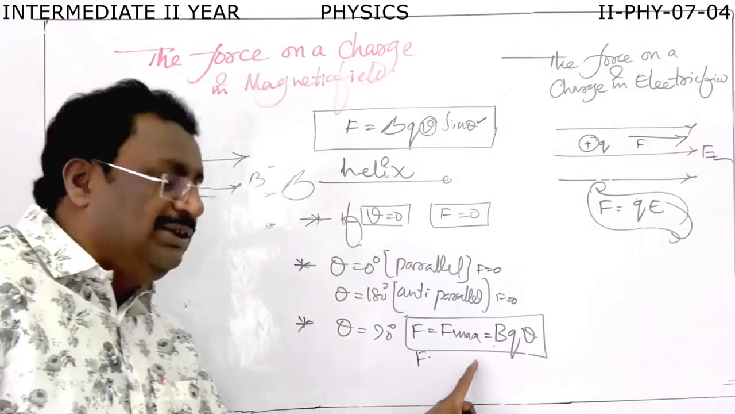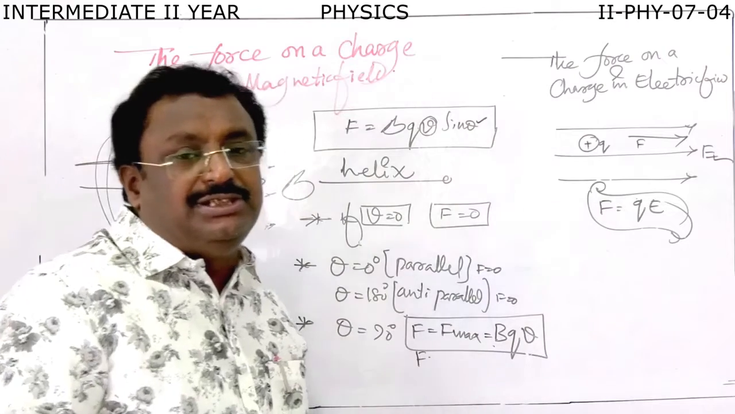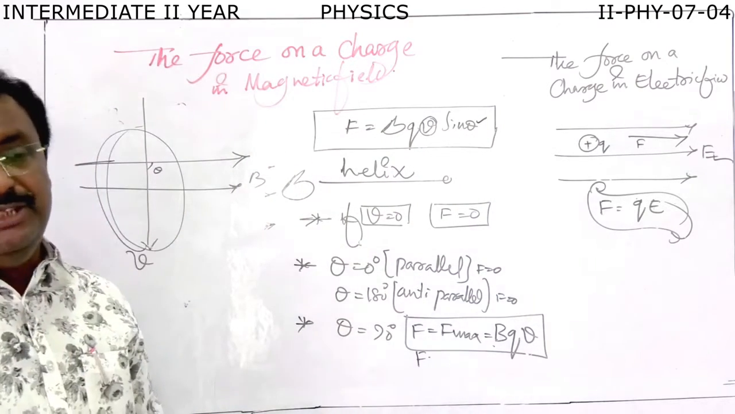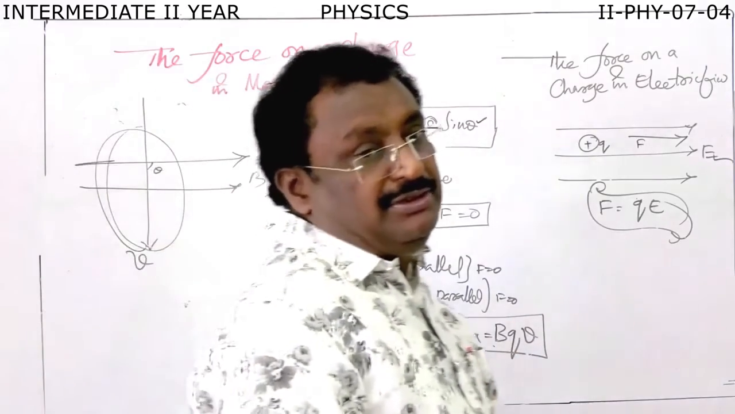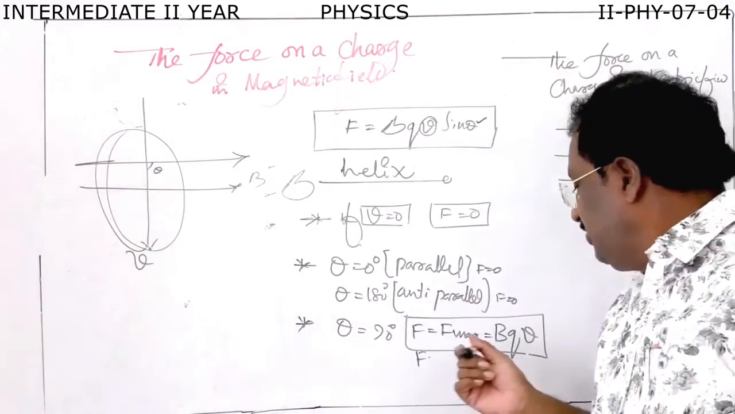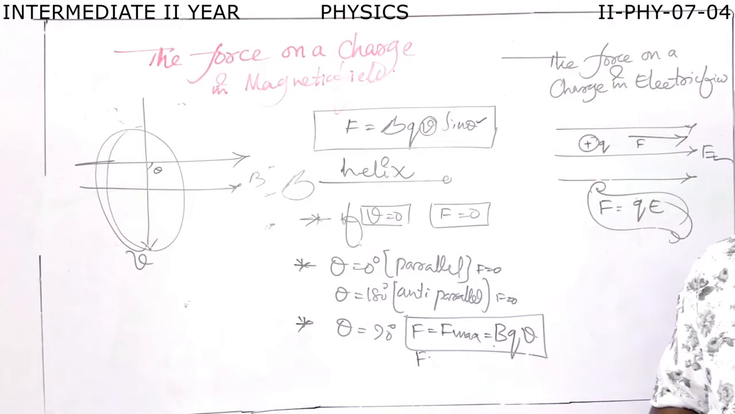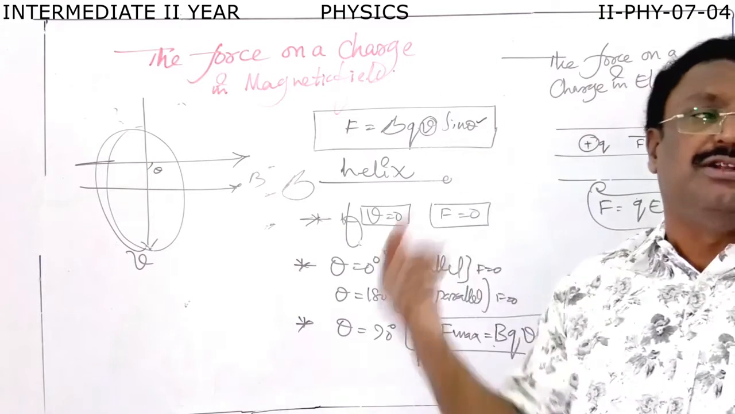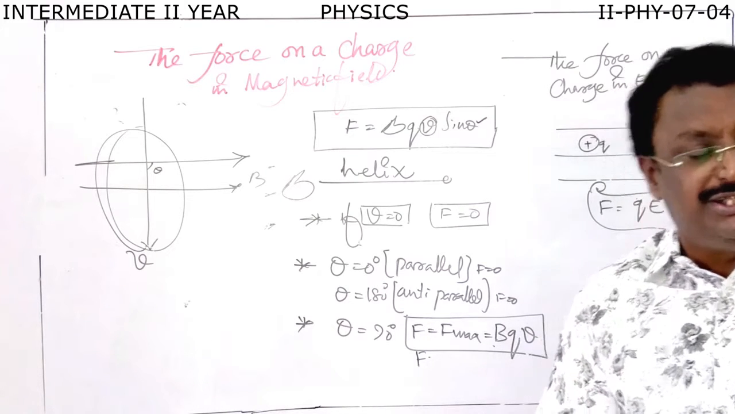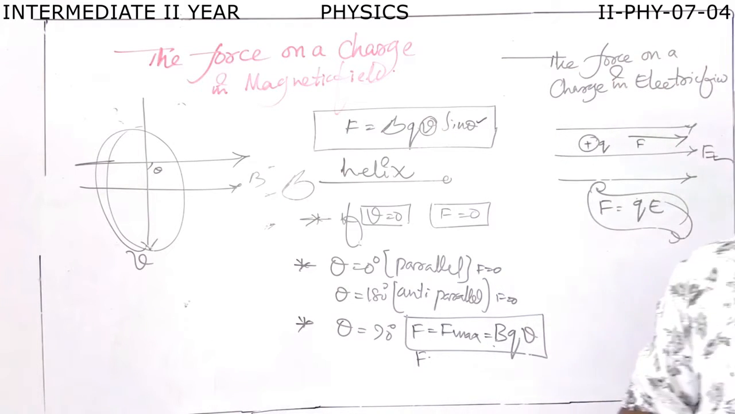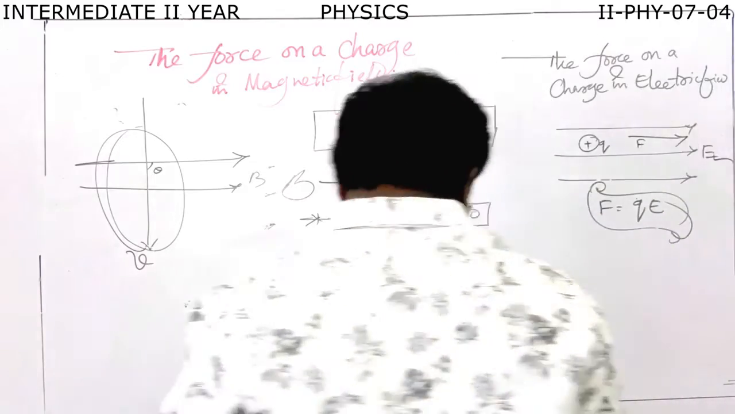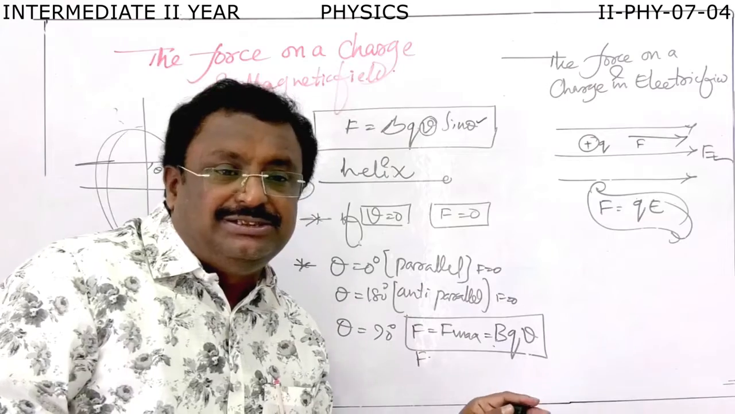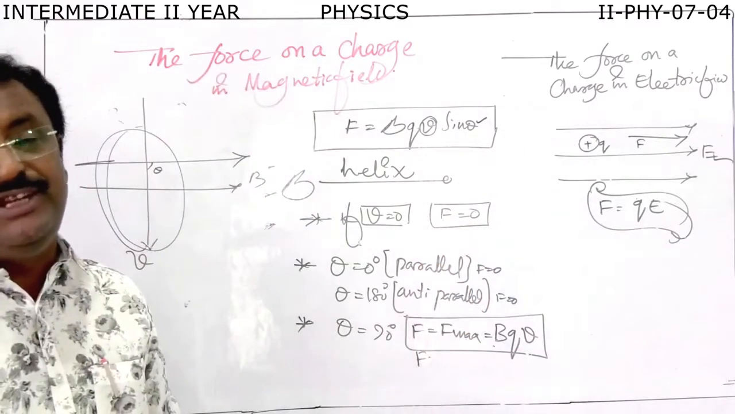But here, the direction of this force is always perpendicular to B and V. In whichever plane B and V lie, this force is perpendicular to both. That is why the particle revolves in a magnetic field in a circular path. The plane of this circular path is perpendicular to the magnetic field, and this force provides the required centripetal force for the electric charge.